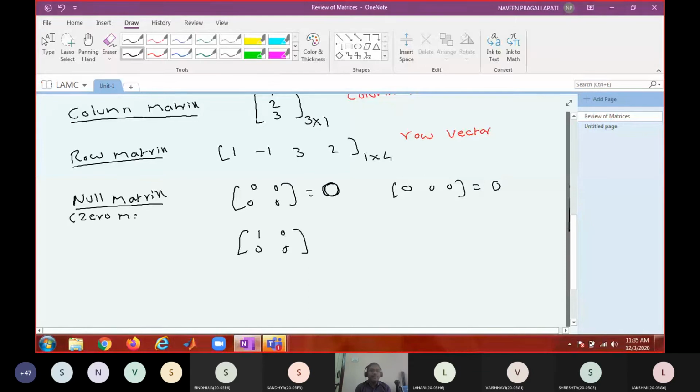This is a zero matrix. And this one is a non-zero matrix. Why am I calling it a non-zero matrix? Because at least one entry is non-zero. Even if one entry is non-zero, it becomes a non-zero matrix. A zero matrix means every element must be zero.